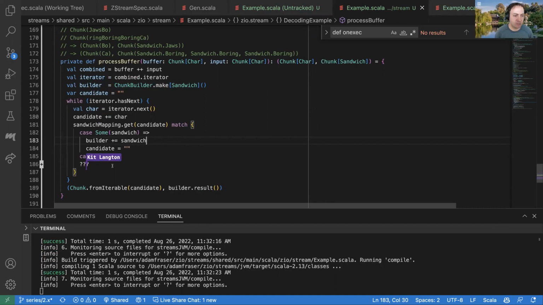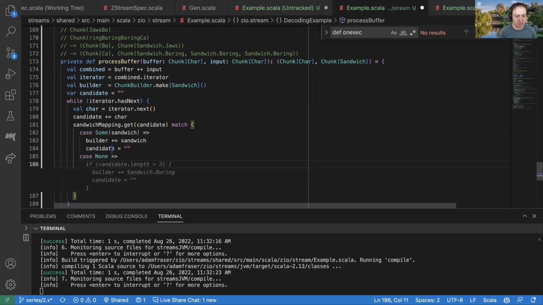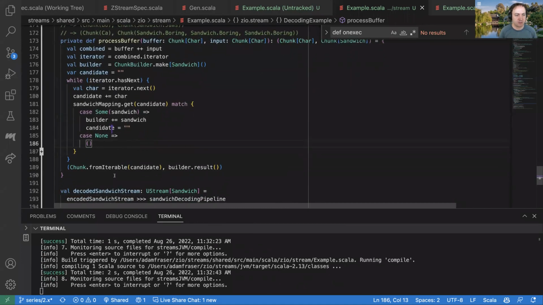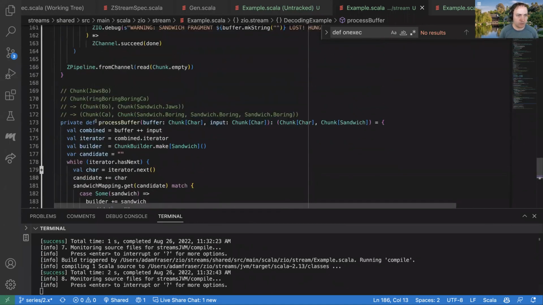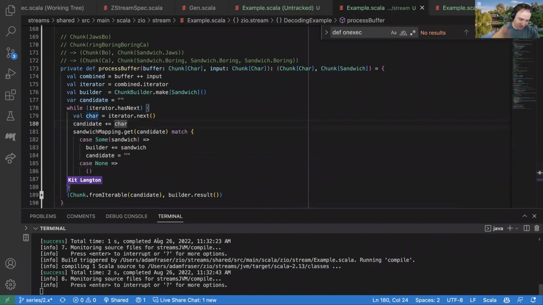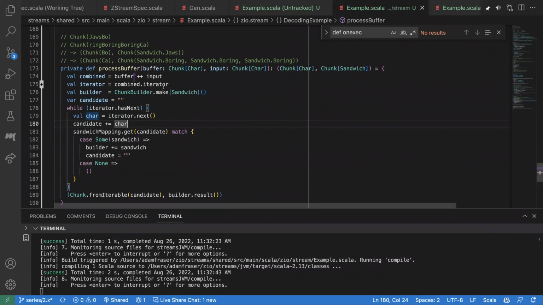Okay. And so none means this thing doesn't exist, which means that we need to get more input to get something that is a valid sandwich. And so here we really don't need to do anything right now because we'll just loop again and we'll get another item. So I think now this will do everything we need it to do. Oh, I want to add the character before we check for candidates. Never mind. No, this is definitely where we've done the high level. Now we're ready to put everything together, and we'll see if things work or blow up. But I'm sorry, go ahead. No, that looks good to me.